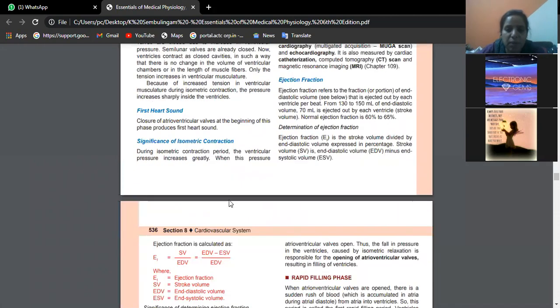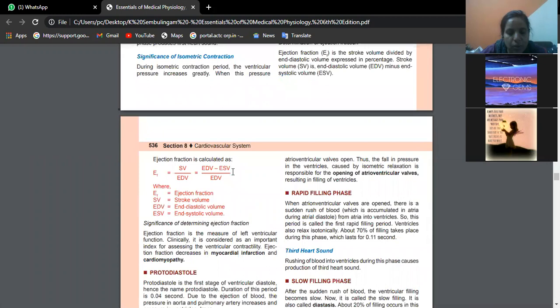Now for determination of ejection fraction, you need to learn this formula, where E is ejection fraction, SV is stroke volume, and EDV is end diastolic volume. At the end of diastole, the amount of blood remaining inside the ventricles is the end diastolic volume. We also measure end systolic volume, and if you substitute in this formula, we will know the ejection fraction.